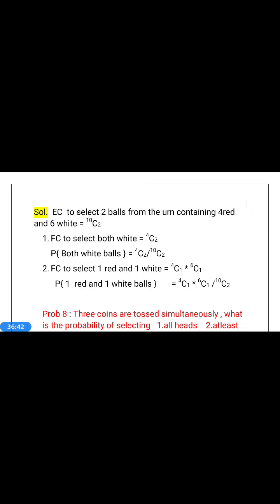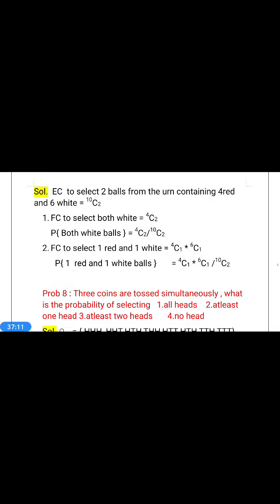Second question, favorable case to select 1 red and 1 white. How many red do we have? 4. So in 4C1 ways. How many white do we have? 6 white. How many white balls are required? 1. 6C1. So favorable case to select 1 red and 1 white is equal to 4C1 into 6C1. Therefore probability of 1 red and 1 white balls is equal to 4C1 into 6C1 by 10C2.